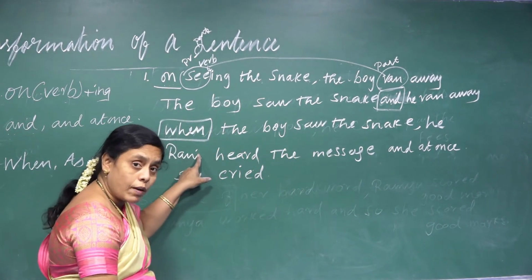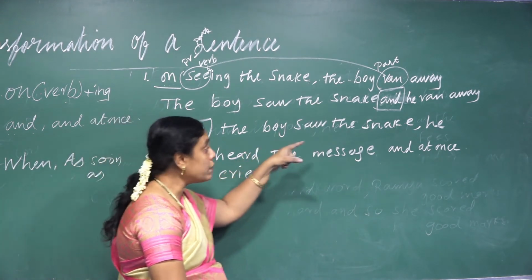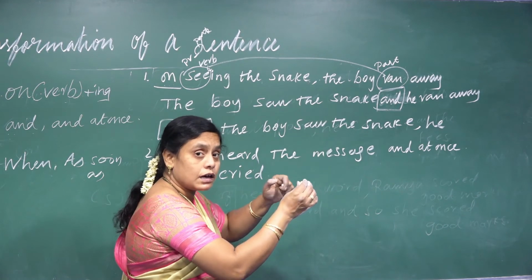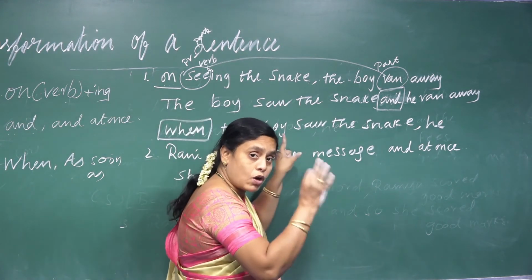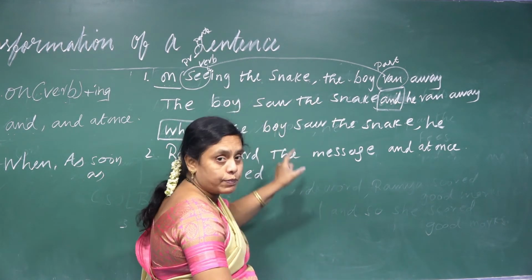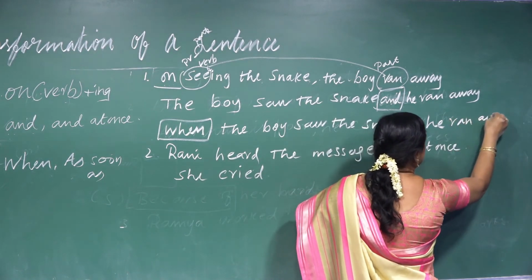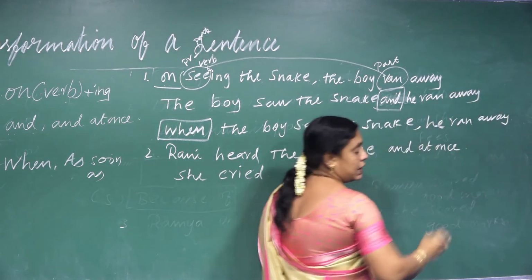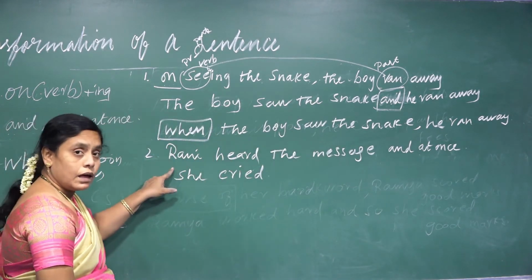Because I am writing complex, I used the when conjunction in the complex only. You should not mingle both the conjunctions, compound and complex. Only one you have to write. Complex means complex conjunction, compound means compound conjunction, simple means simple conjunction only you must use. Like this you write. Next example, see here.